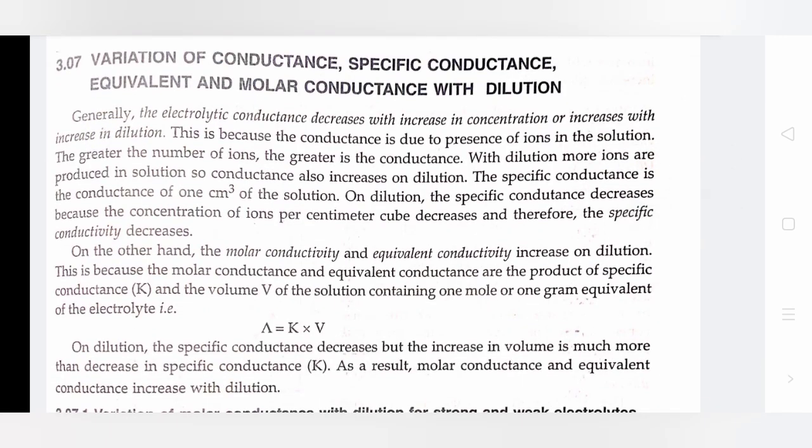Generally, electrolytic conduction decreases with increase in concentration, or increases with increase in dilution. This is because the conductance is due to the presence of ions in the solution. The greater the number of ions, the greater is the conductance. With dilution, more ions are produced in a solution, so conductance also increases on dilution. The specific conductance is the conductance of 1 cm³ of solution. On dilution, the specific conductance decreases because the concentration of ions per cm³ decreases.